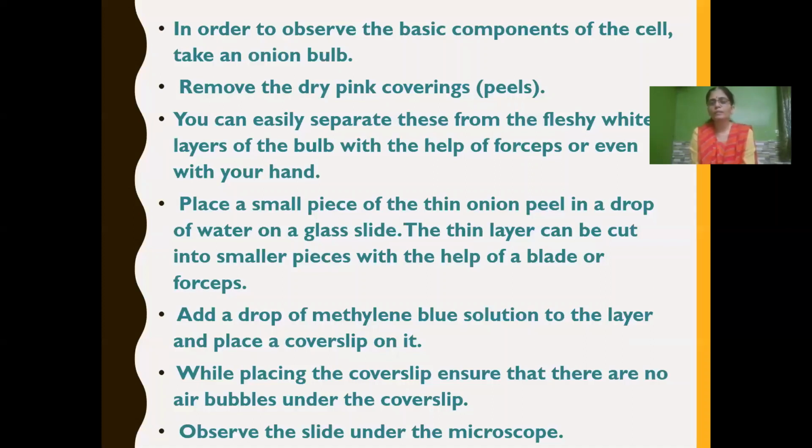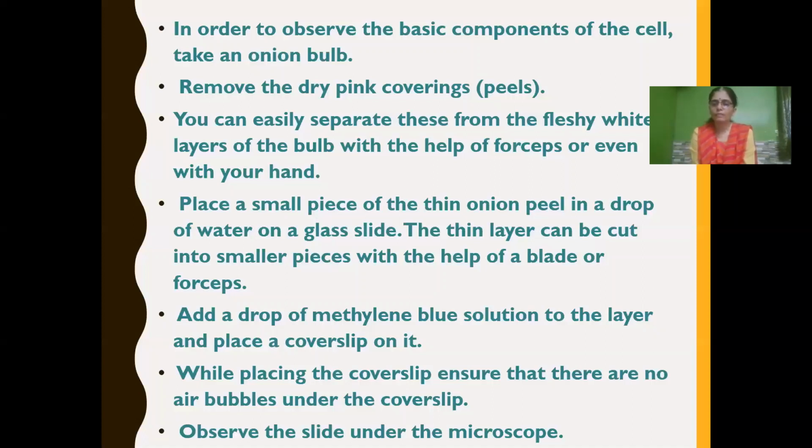First, we have to take a thin piece of onion peel, which can be removed with the help of a blade or forceps. Then place it on a glass slide, then add a drop of water. Otherwise, it will get dried. So we have to add a drop of water. Then add a drop of methylene blue solution, which adds color to the layer, and then we have to place a cover slip on it.